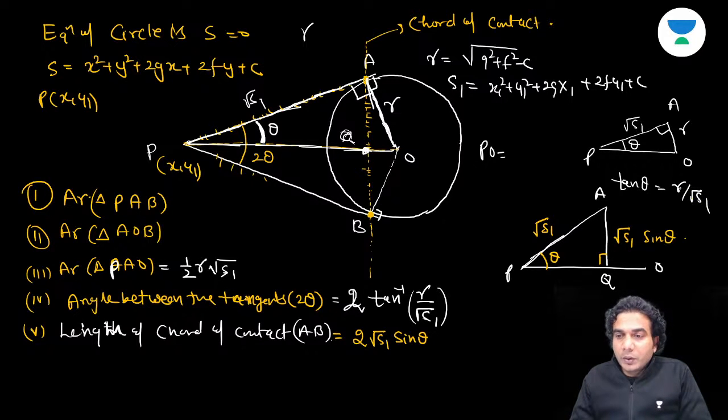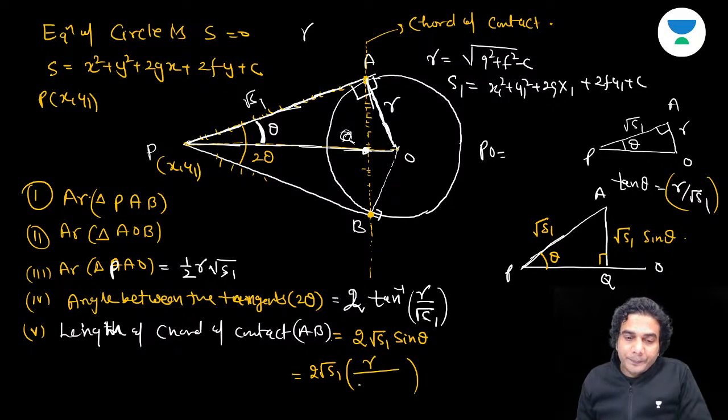Now because you know tan theta, you can write sine theta and cos theta also. So is that okay? This is 2 root S1. I am writing sine theta, okay? Because tan theta is R upon root S1, sine theta is going to be R upon under root of, now this is your perpendicular, this is your base, so hypotenuse is going to be under root of R square plus S1, right? Is that okay? This is your sine theta.